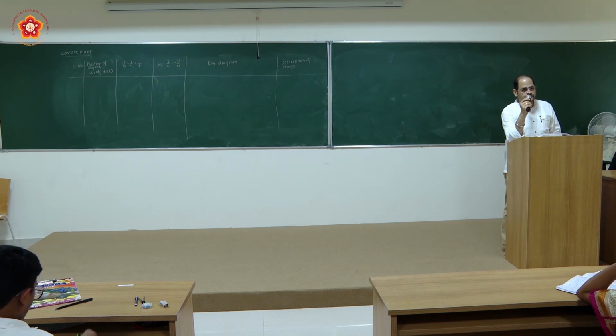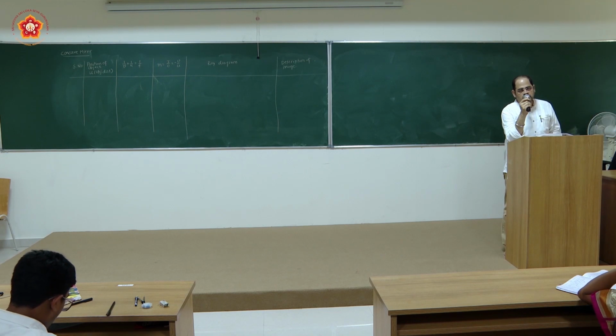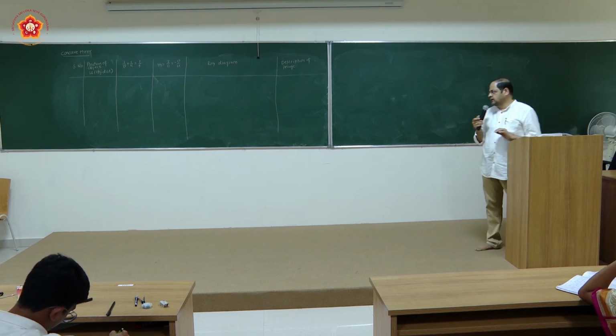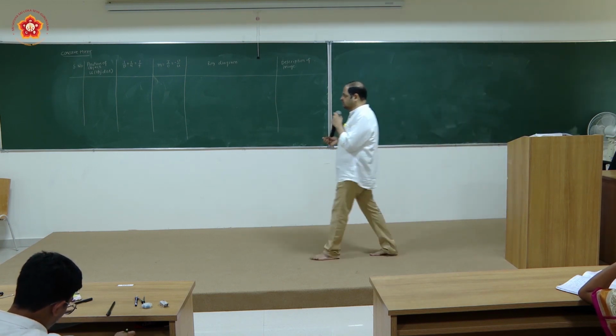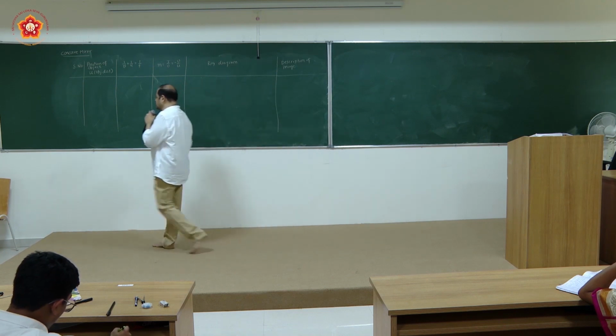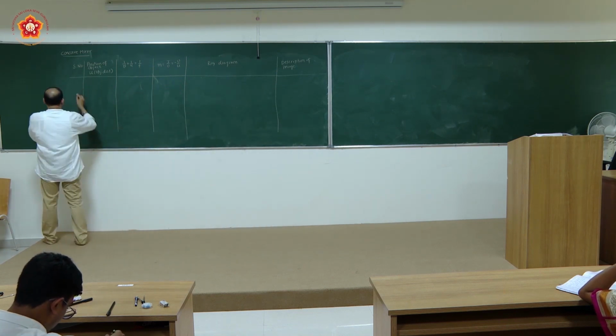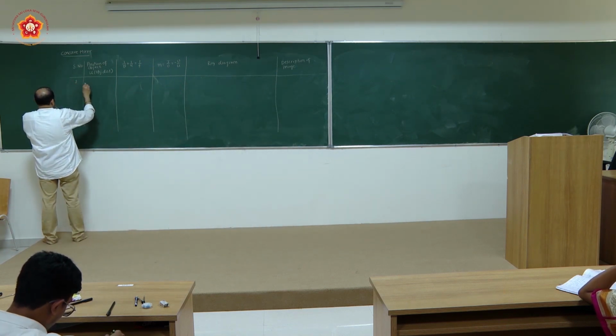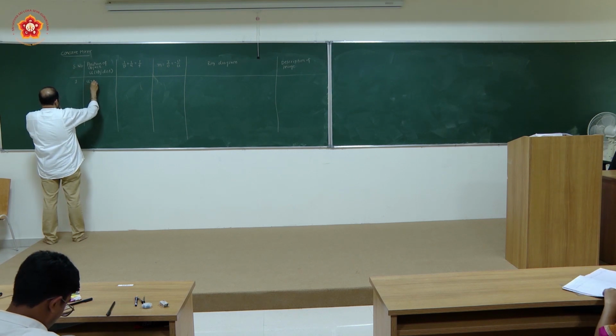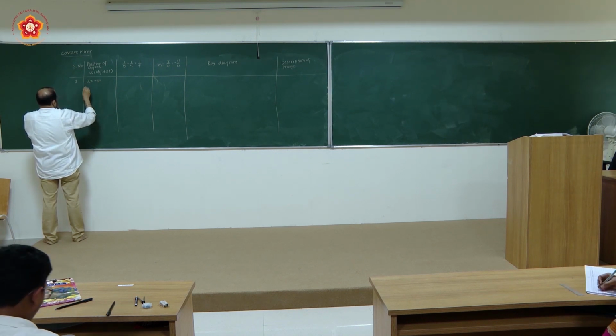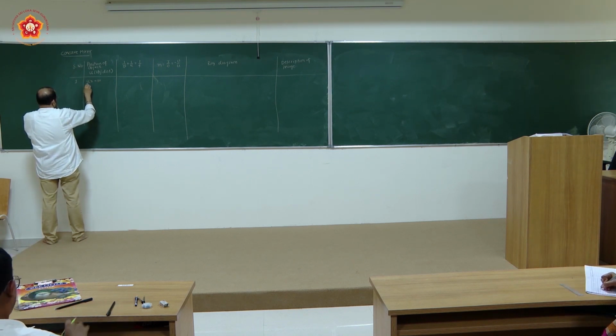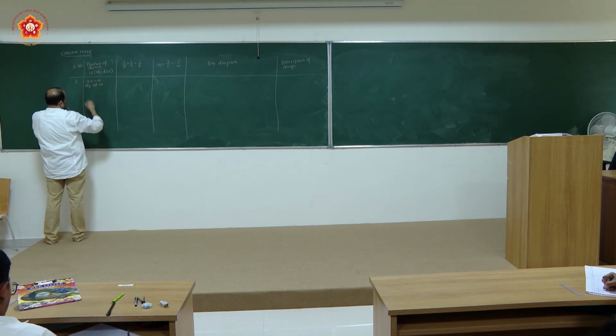Are you ready? Now we require here the calculations and everything to be done. That is why the columns are provided here. The first thing that is given to you, position of the object, that object is at infinite distance. So you are having object at minus infinity. This is the meaning that object is at infinity.